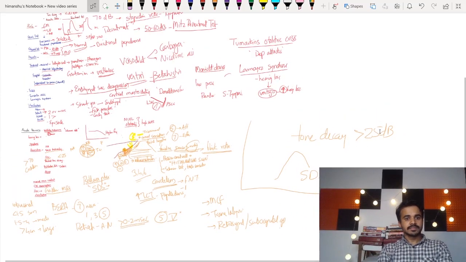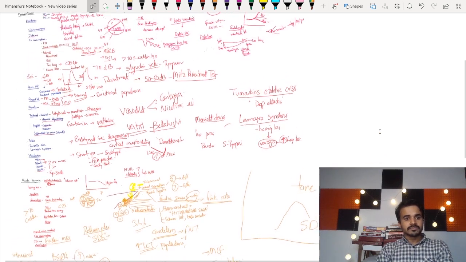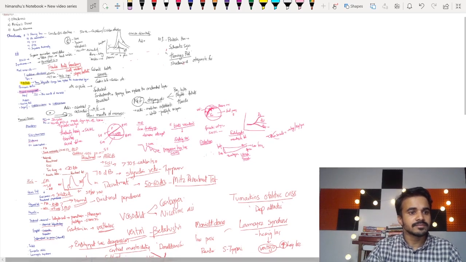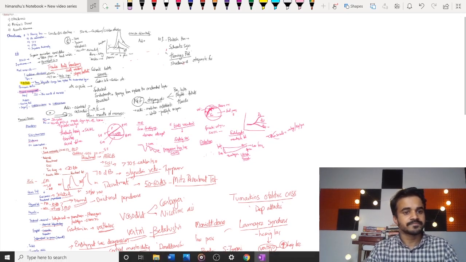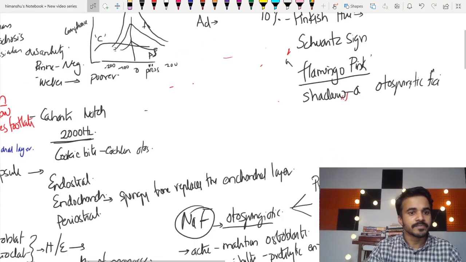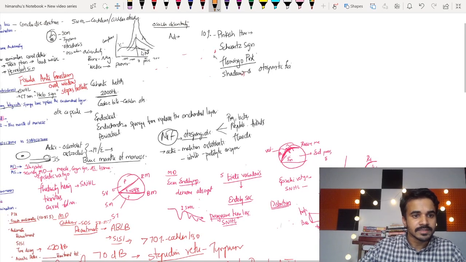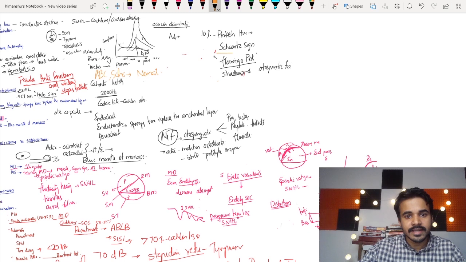I think I have discussed most of the points. So initially in otosclerosis, we have the conductive deafness part, where impedance we have already discussed. Tuning fork tests we have already discussed: Rinne, Weber, ABC, Schwabach will be normal. Flamingo pink and the Schwartze sign have been already discussed. I think we have covered most of the topics.